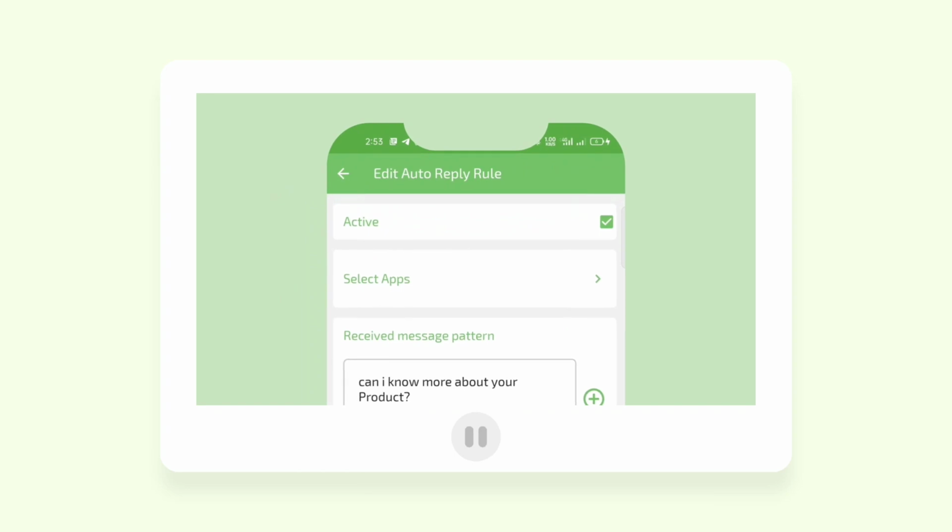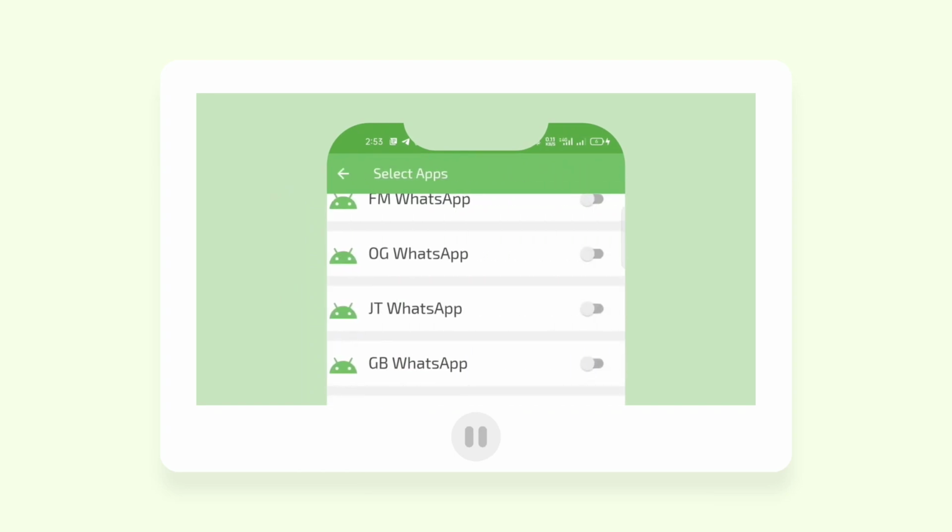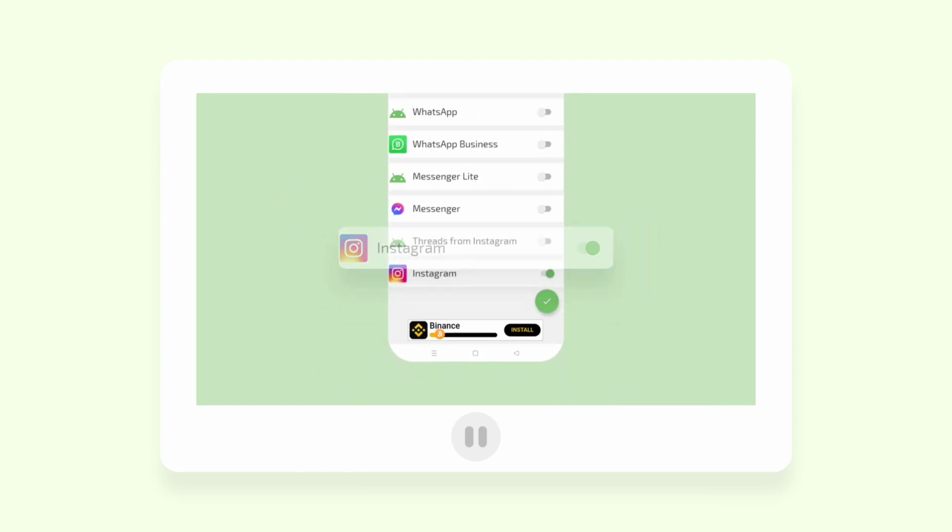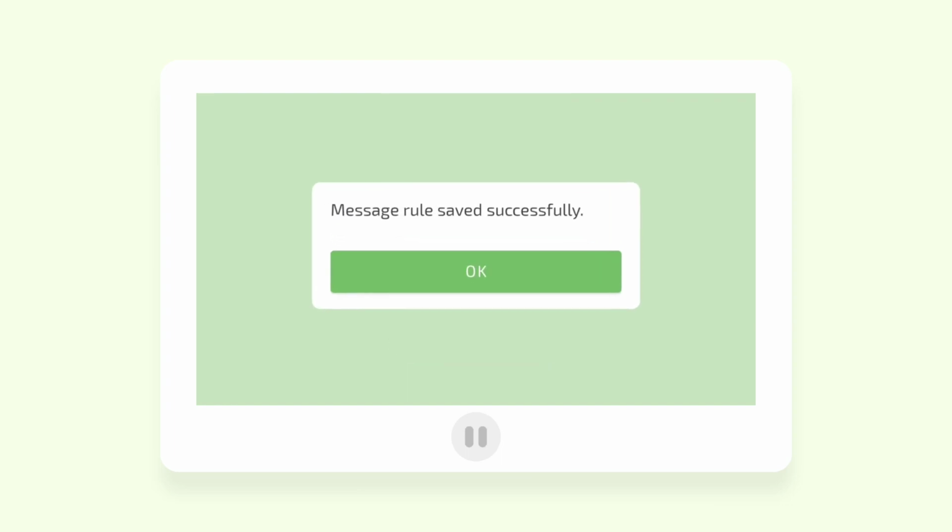Then, scroll up and click on the Select App option. Choose your list of preferred apps or social media platforms. Then click on the mark icon twice to get the completion notification.